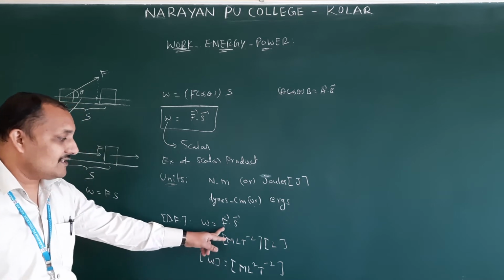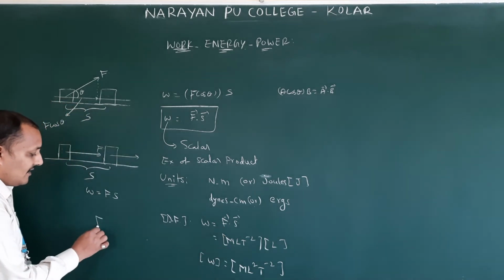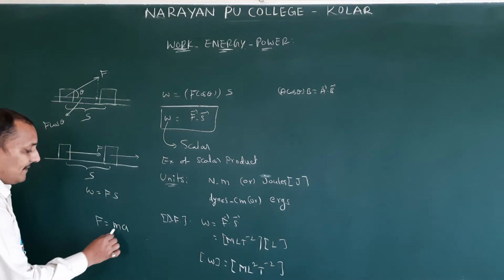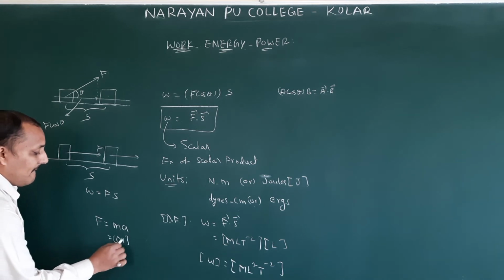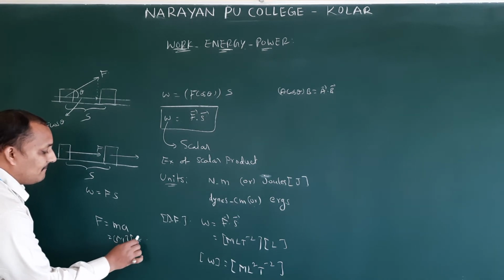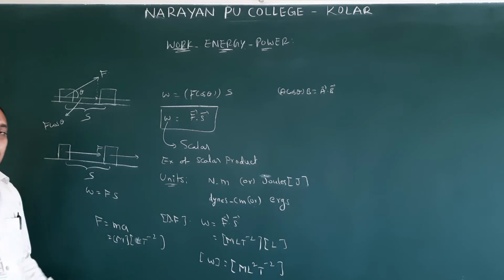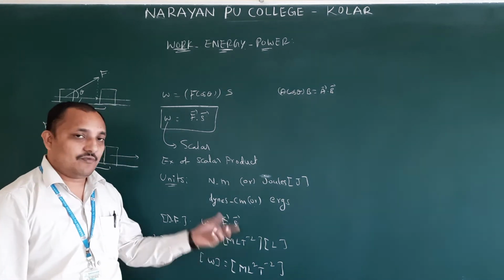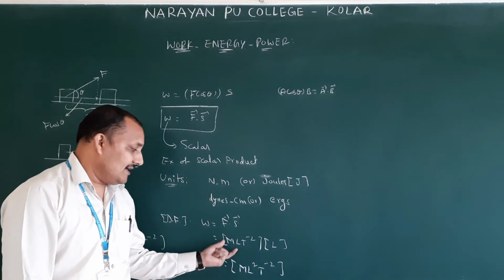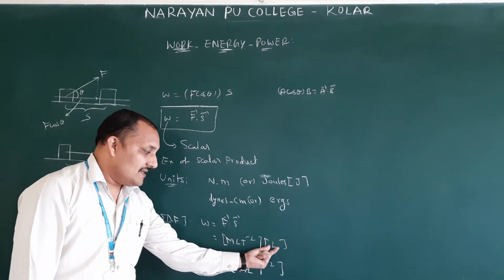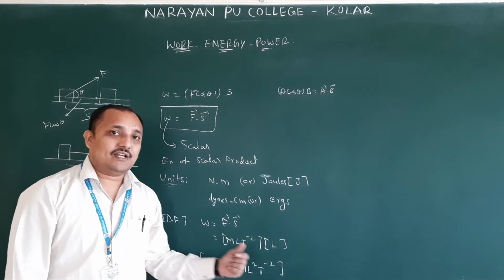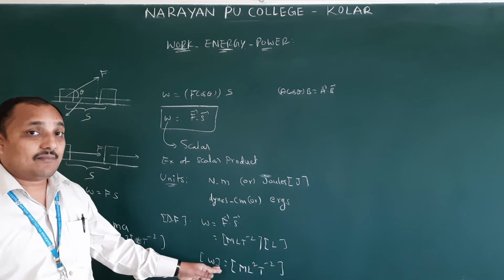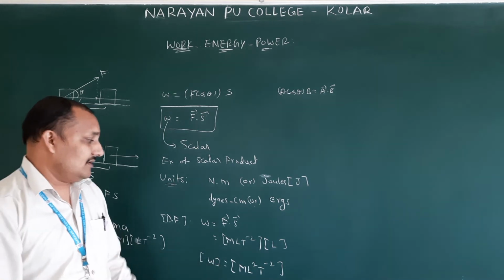This is the dimension formula for work done: M L square T power minus 2. If you forgot the force dimension formula, then how to remember? F equals m a. So mass times acceleration, which is L T power minus 2. You have to remember it, because force will come more number of times. M L T power minus 2 into L. So M L square T power minus 2 is the dimension formula for work done.